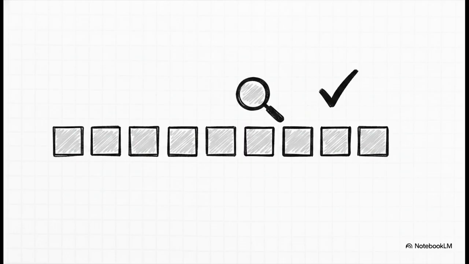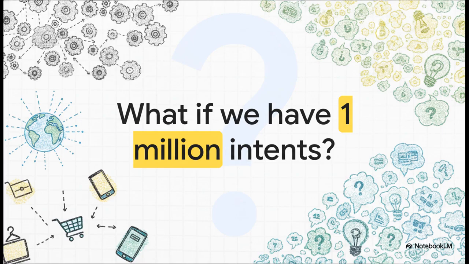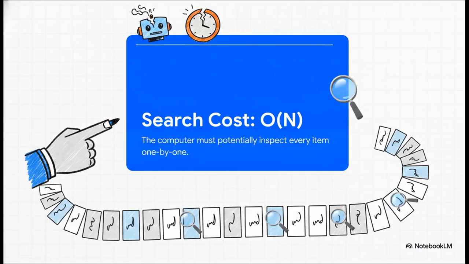Searching through an array of 10 items one by one in a simple for loop to find a match takes literally a fraction of a millisecond. It works perfectly. But here is the critical question. What happens when our startup scales? What happens when we expand globally, add thousands of products, and suddenly our scrappy little system has to search through 1 million different user intents? Well, here's exactly why our bot just broke.